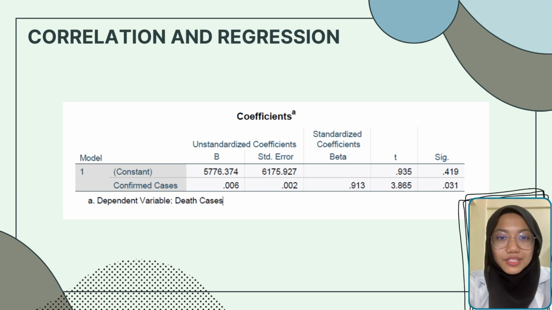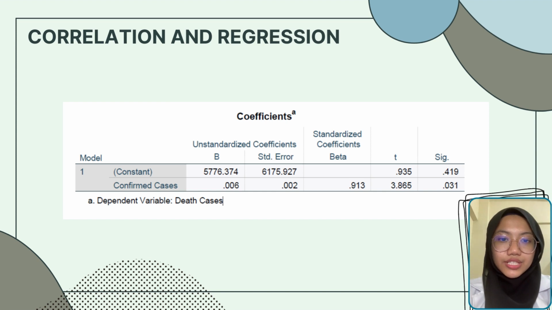The regression of the study shows that the coefficient of determination R squared equal to 0.83 means that 83% of the variability of total deaths can be explained by the number of reported cases. The remaining 17% is unexplained variability of total deaths.